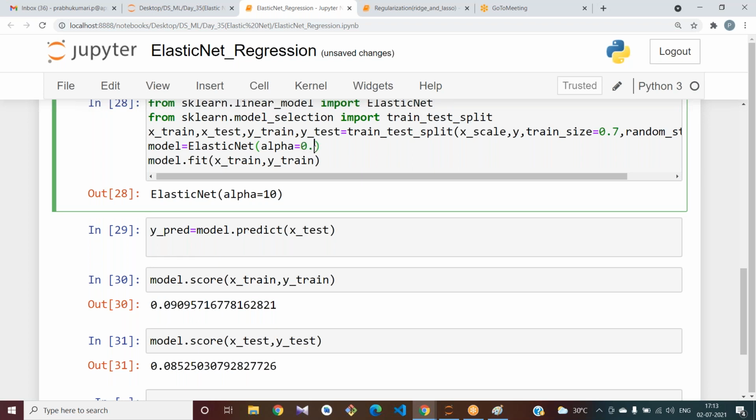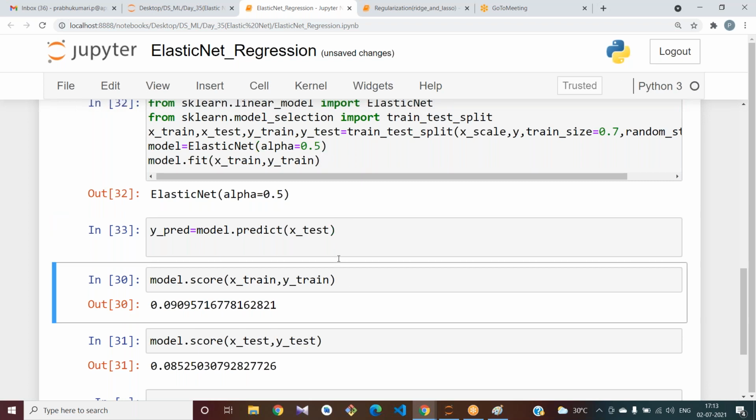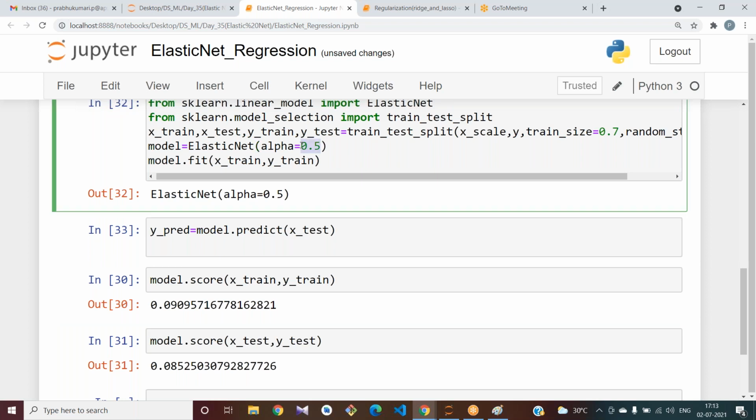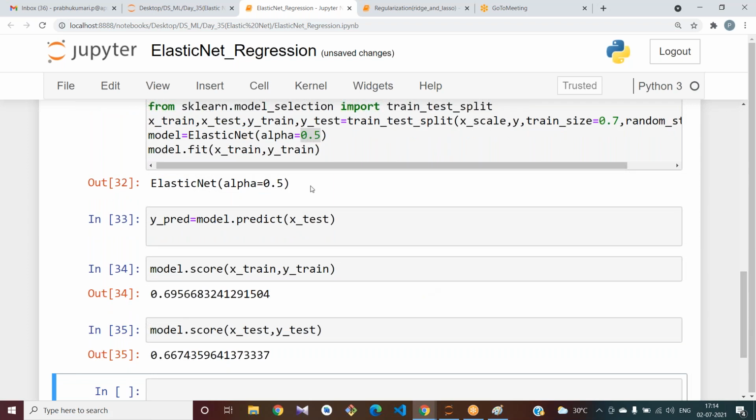Let me take 0.1, 0.5. In this way we have to give some values to alpha and check the proper value of alpha here. 69, 66.